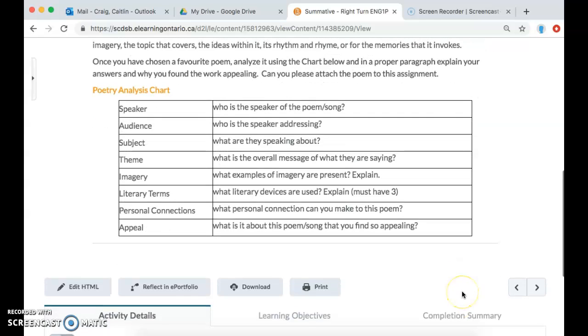If you have any questions, I'm always available through email, so just let me know. And good luck and have fun, okay? Choose something that you enjoy. Choose a song that you like or a poem that you like.